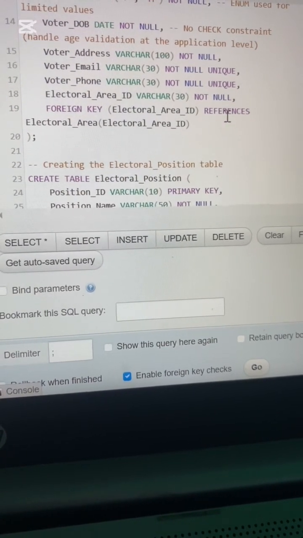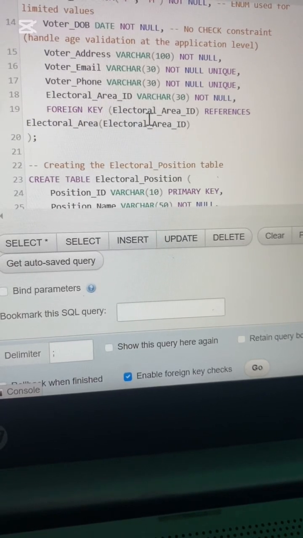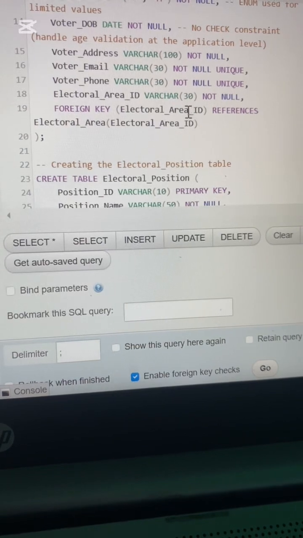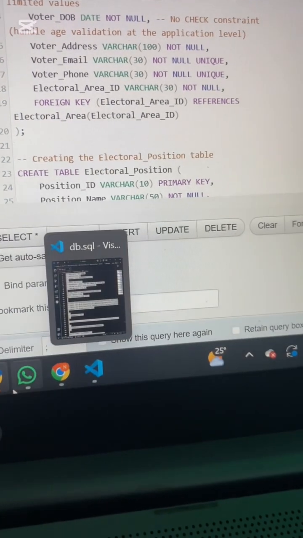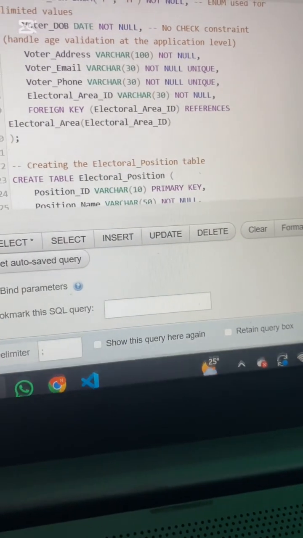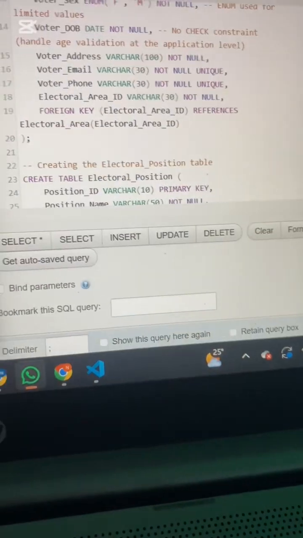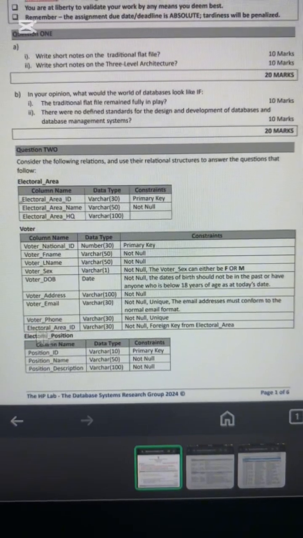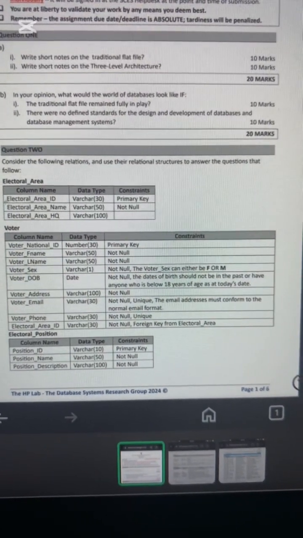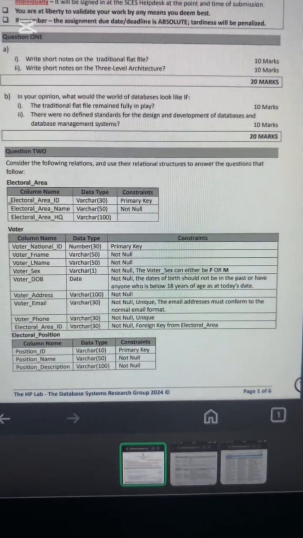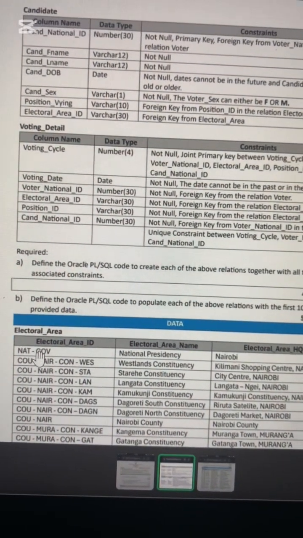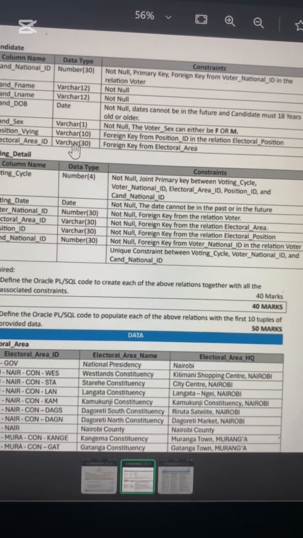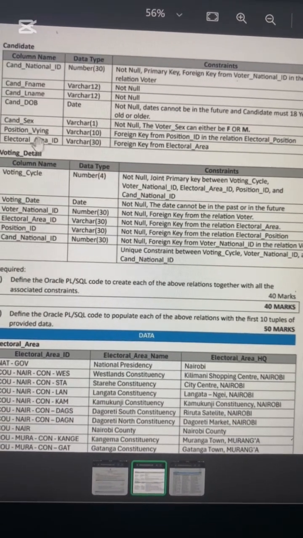Foreign key references electoral area ID. So this means that this column called electoral area ID is actually gotten from this other table. So they're basically the same column, but this one had it originally.